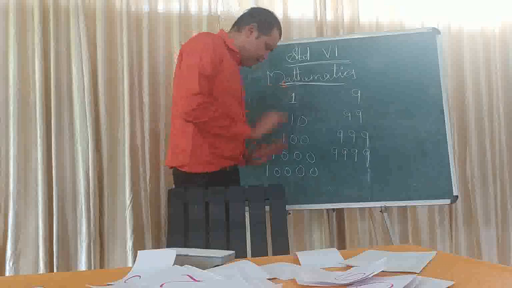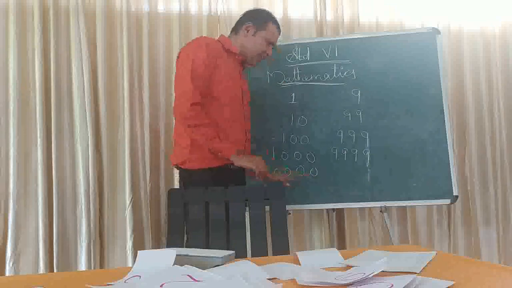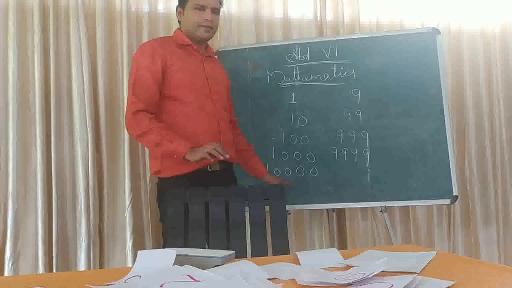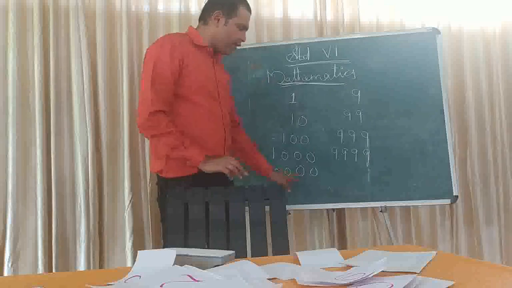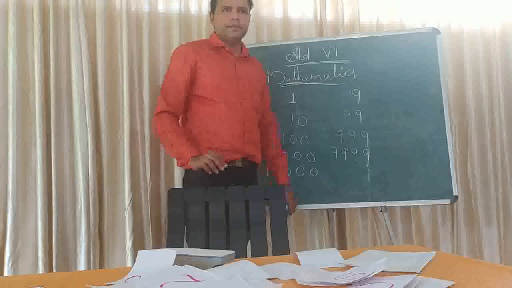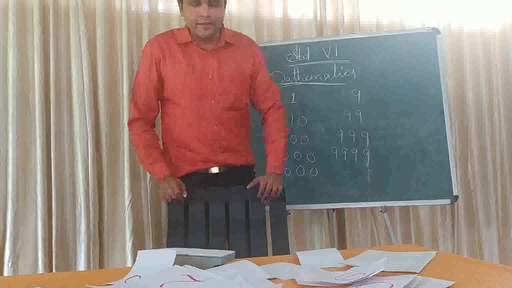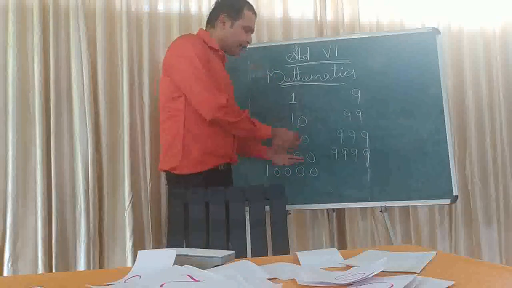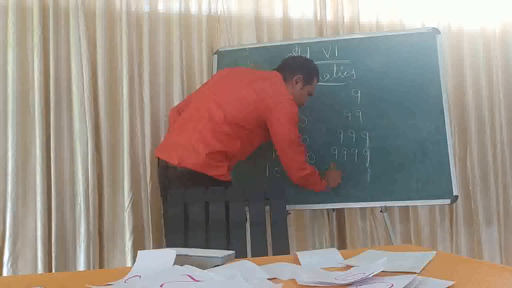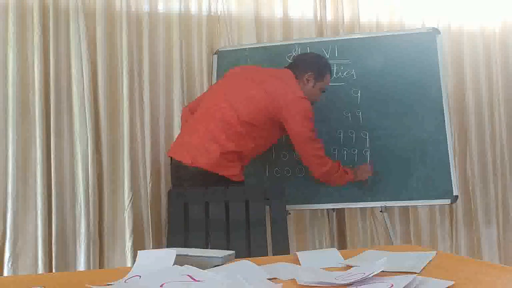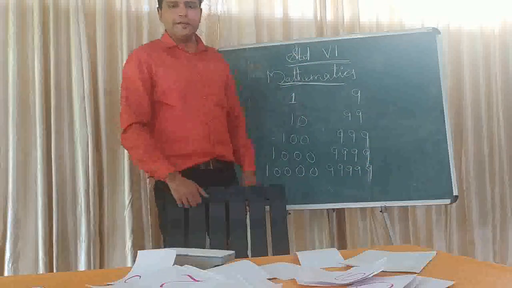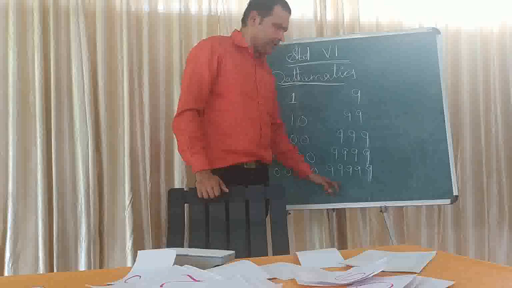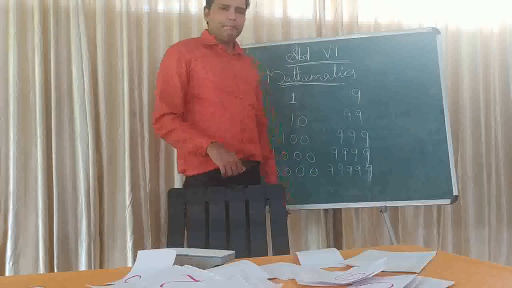So we understood 10,000 is the smallest 5-digit number. Then how will you write the largest 5-digit number? By using 9. How many 9s do we want to write? 9, 9, 9, 9, 9. How many are there? 5 9s are there, isn't it? How will you read this number?